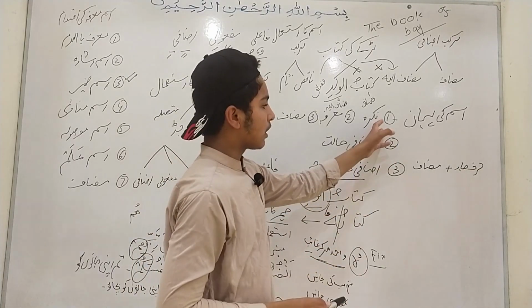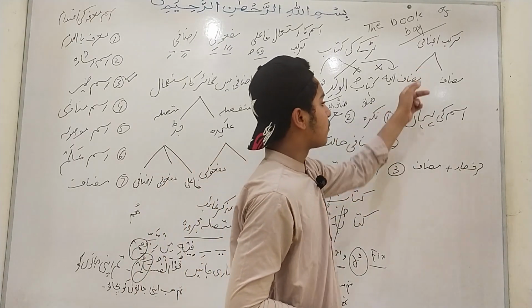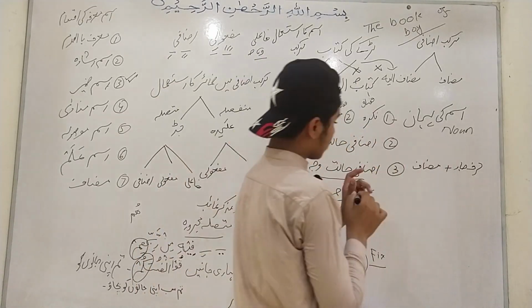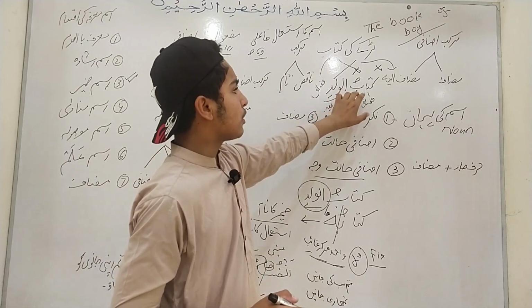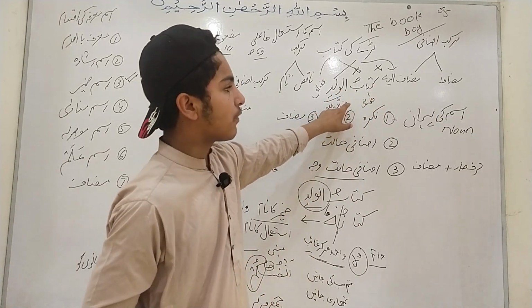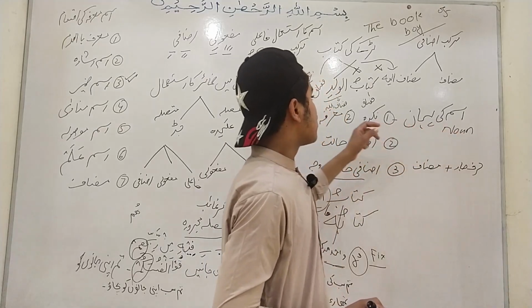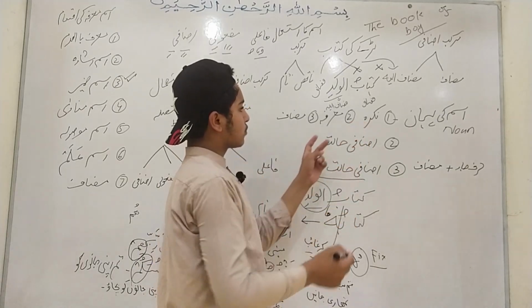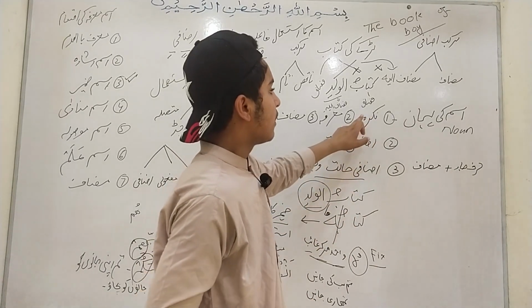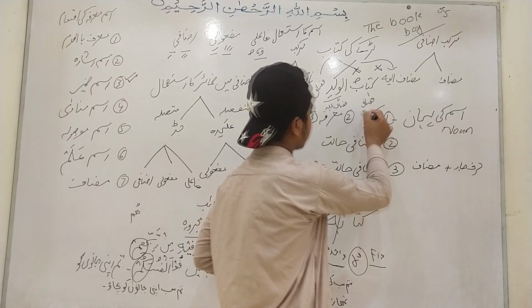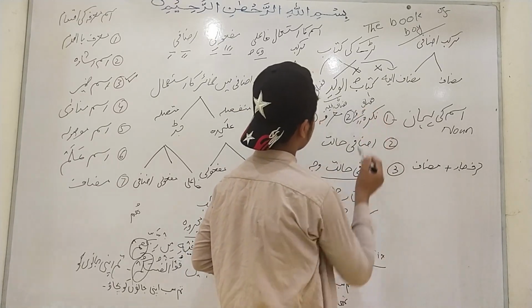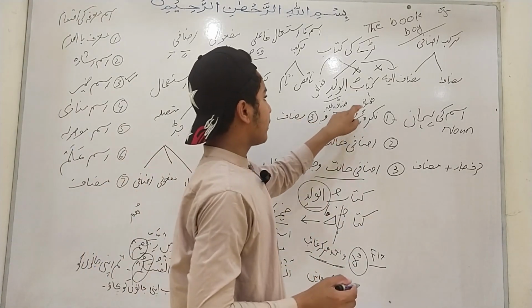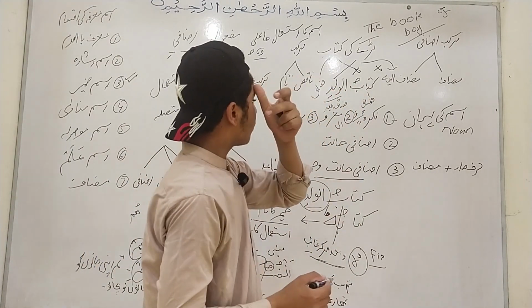First of all, there are three conditions for the identification of Murakkab izafi in the Holy Quran. First, we will check the nouns: both components of Murakkab izafi, muzaf and muzaf ilay, should be nouns. Then one condition is followed. The noun has two identifications. The first is nakira, which is known by tanween, do zabar, do zir, do pesh, and marifa is known by alif lam.